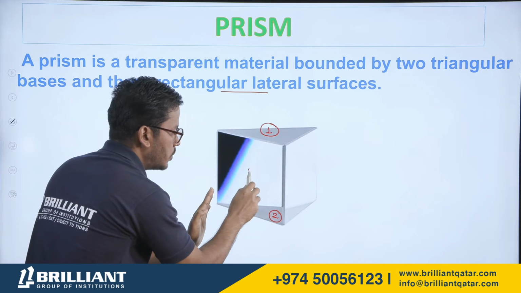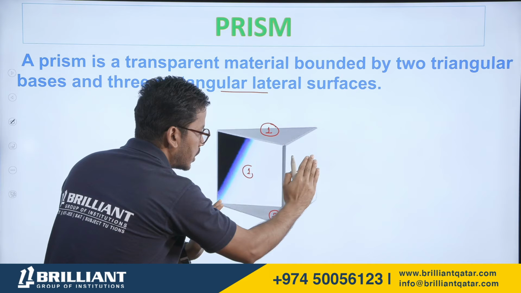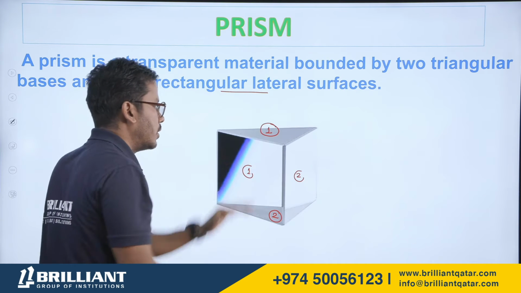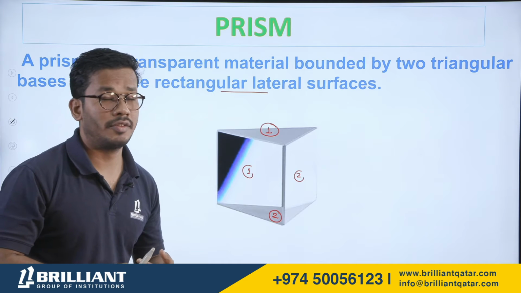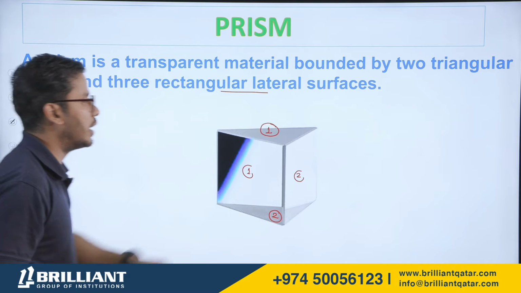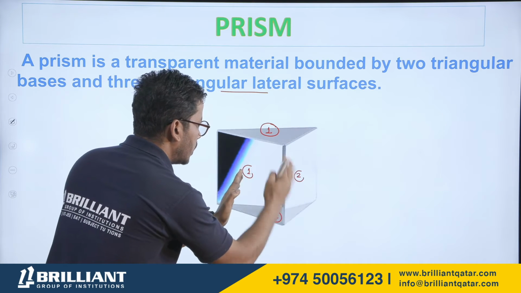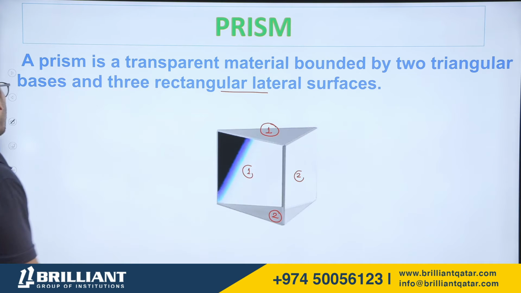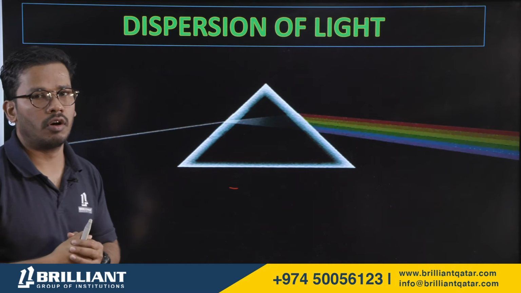Now, what are those? This is the first one, right? You can see it. This is the second one, right? And the third one on the other side, on the back side. So, a prism is a transparent material. That's the definition for you, everybody. A prism is a transparent material bounded by how many triangular bases? 2. And how many lateral surfaces? 3. All right. So once we know about it, we are fit to know what is dispersion of light.